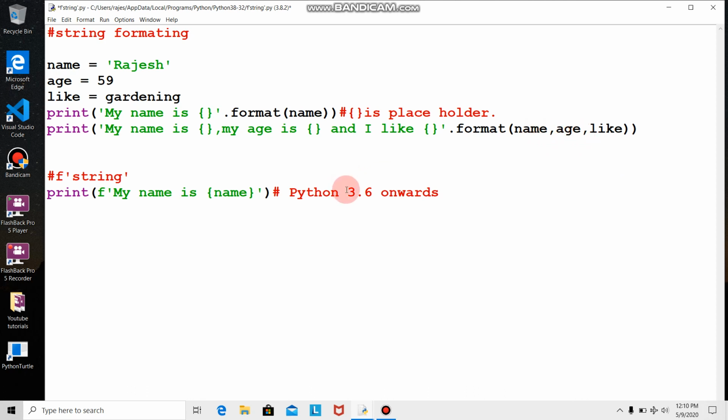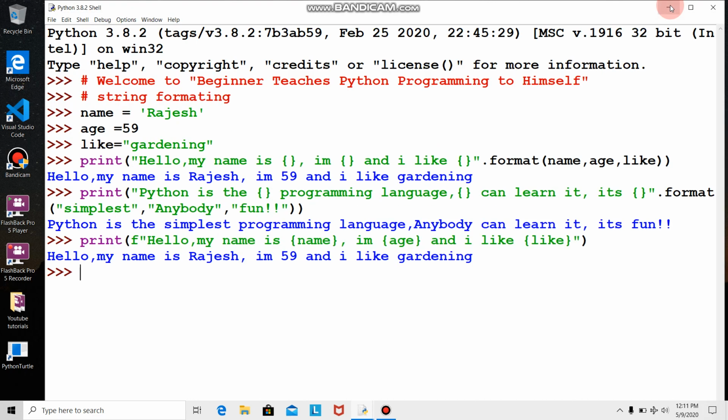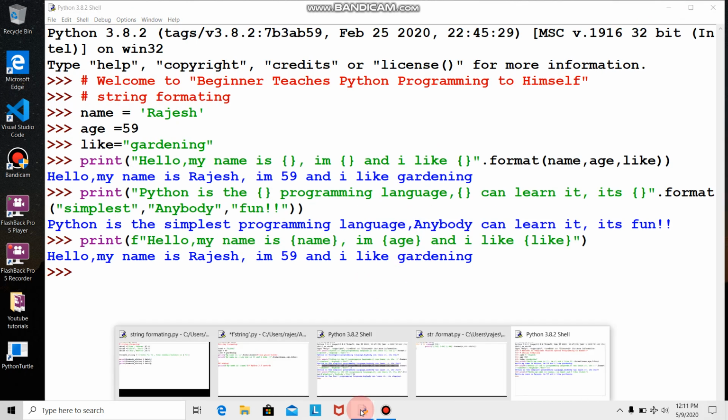If there are 3 it is okay, but if there are 10 or 15, it all gets messed up, because if the order is wrong, everything will go wrong. So instead of that, they made it even simpler: F and the string, and in the placeholder itself you put your declarations. It is simple as that. Now, I believe this concept is clear.